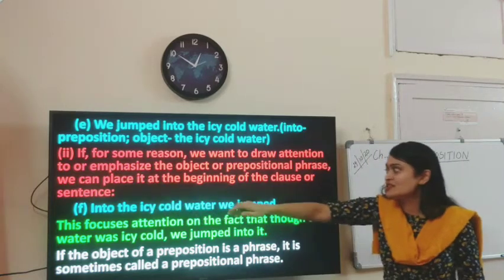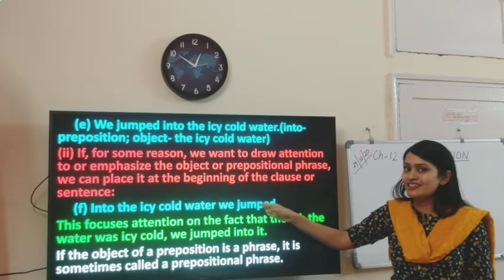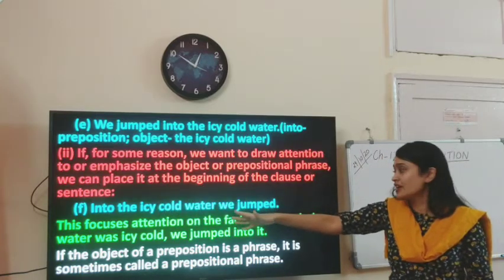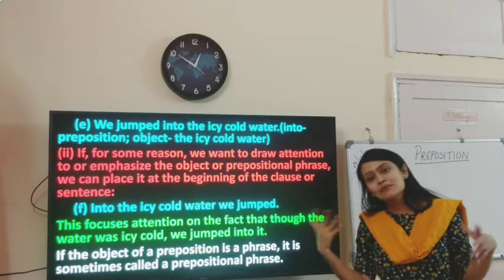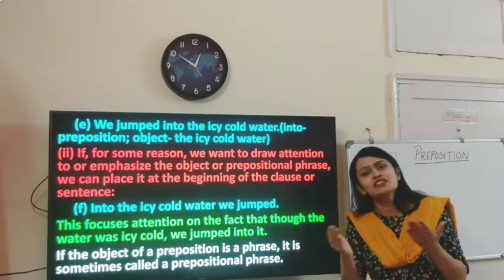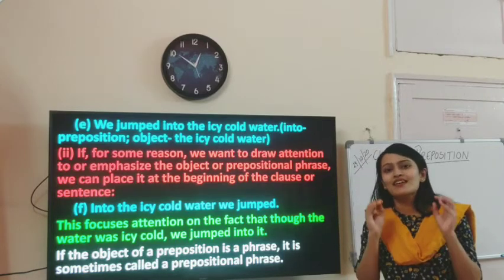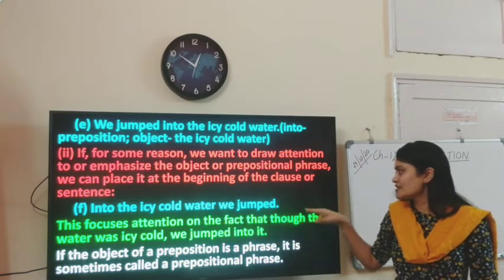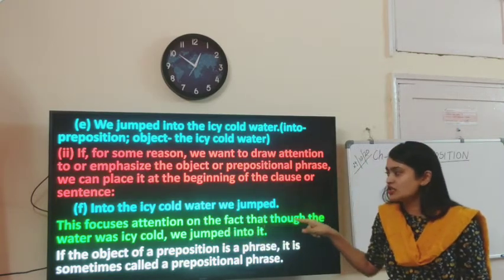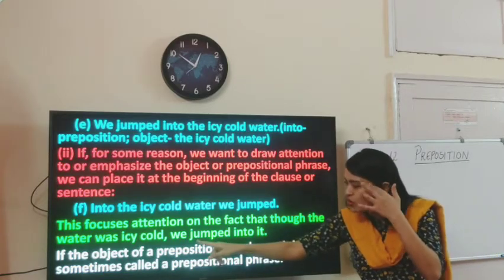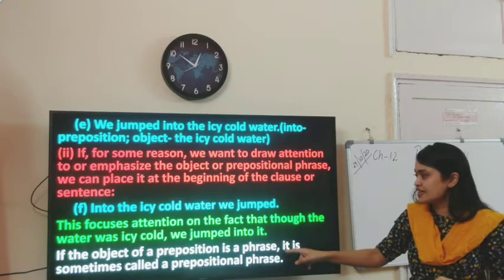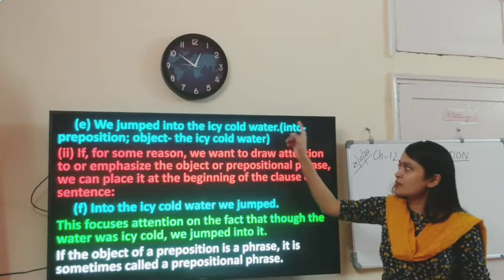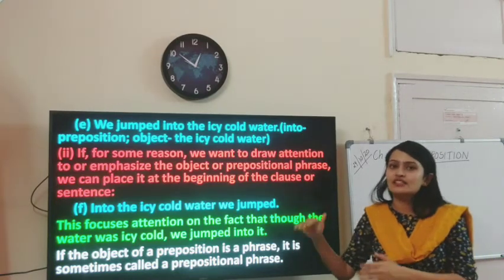Into goes right in front, and the verb has come behind, right? Into has gone ahead, the icy cold water object has gone ahead, and the verb has come behind. So sometimes, depending on your construction of sentences, the positions change. Otherwise, there are these generalized positions. This focuses attention on the fact that though the water was icy cold, we jumped into it. Our focus changes. If the object of a preposition is a phrase, it is sometimes called a prepositional phrase. So this is a prepositional phrase, into the icy cold water.